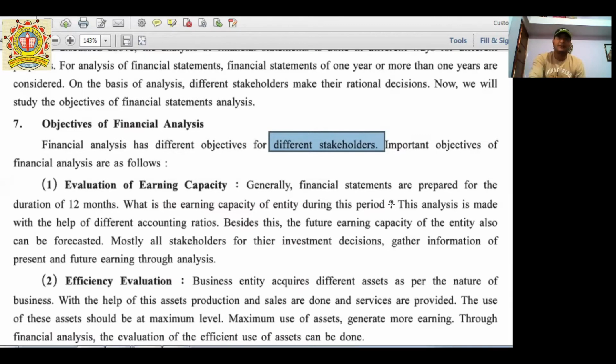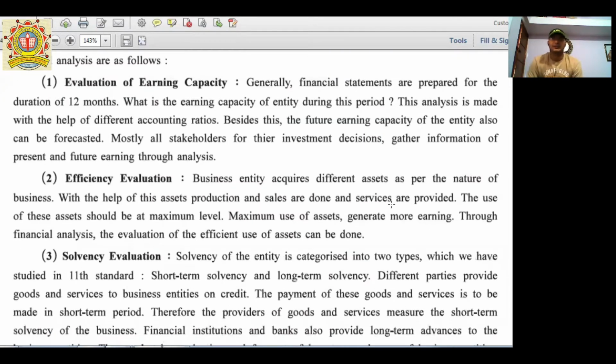Second point, efficiency evaluation. Efficiency of the company means what is the maximum production capacity of the company, what is the maximum use of assets, what is the maximum earning capacity. This capacity can be evaluated by these financial statements.